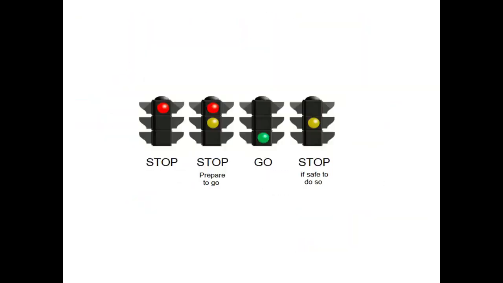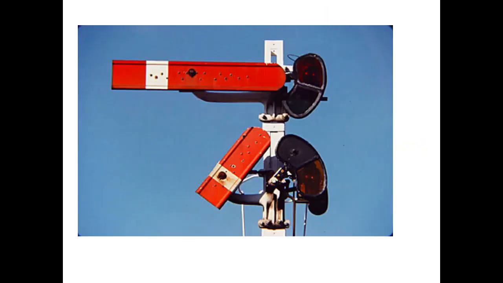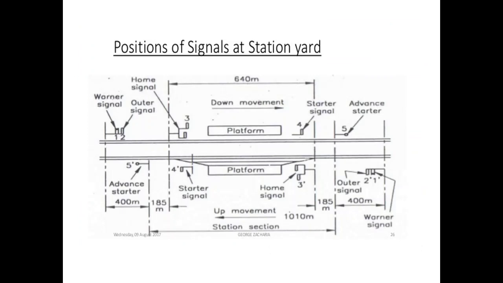We can see in this, it comes across these five signals. Warner, this is the first, second comes the outer, third comes the home, fourth comes the starter and fifth comes the advance signal.